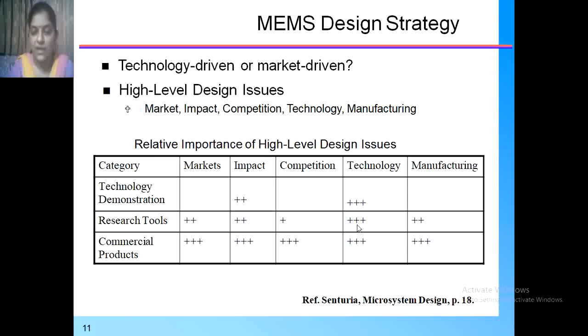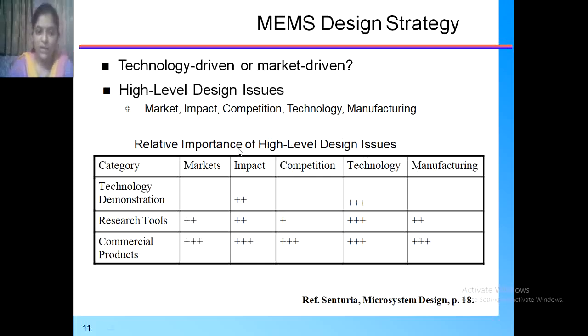Next is the technology. Which type of technology? It is 9 nanometer technology, 9 micrometer technology. Whichever technology is available nowadays, they have to develop things on that. And last is how they manufacture as well as how they package without disturbing any functionality of the device.